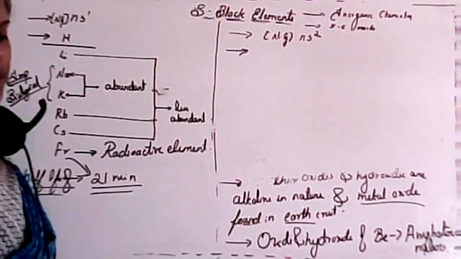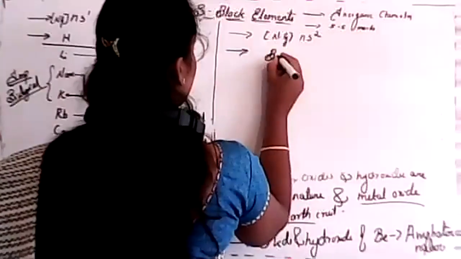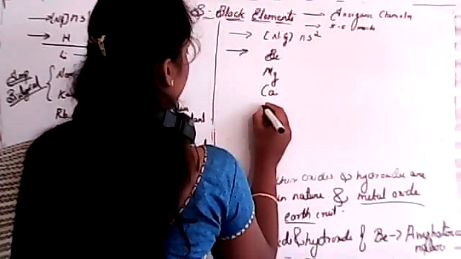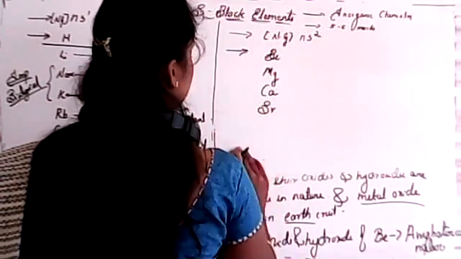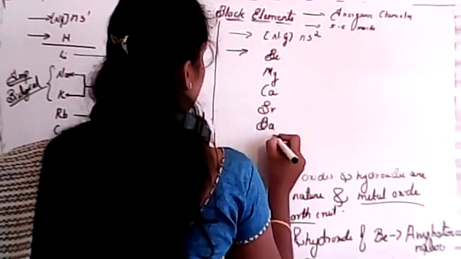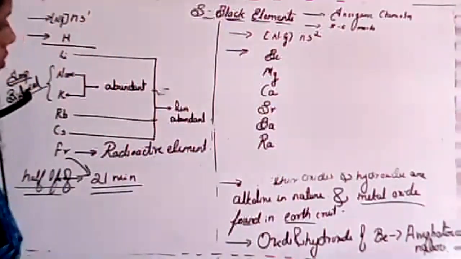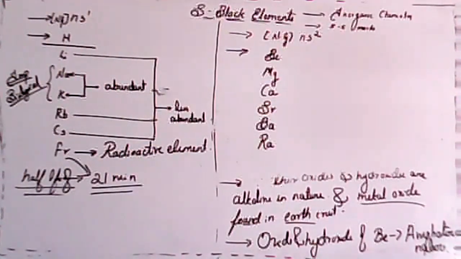What are the second group elements, students? Beryllium, magnesium, calcium, strontium, barium. And the last one is radium. Isn't it?